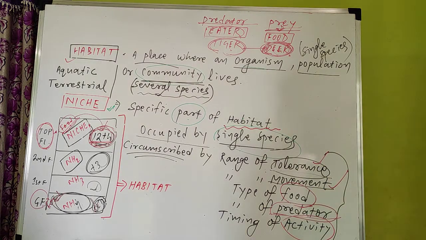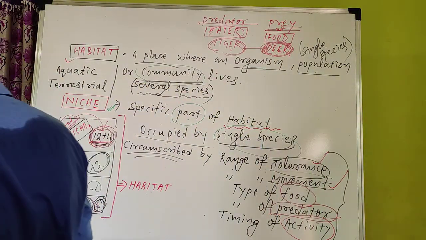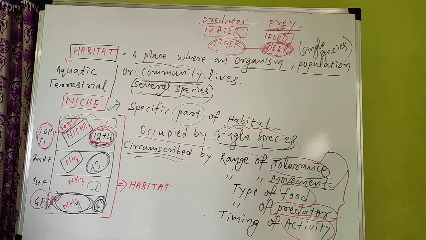Timing of activity is also important. So this is the important difference between habitat and niche. What is the main difference between habitat and niche? Now you can take a screenshot of this, or you can write it in short. You can refer at the end with the example also, everything is given, you can take a screenshot. Now I am going to remove this and I will discuss the next part.